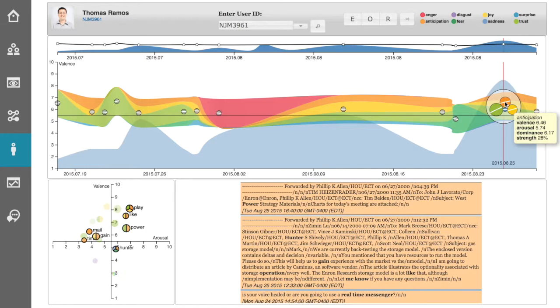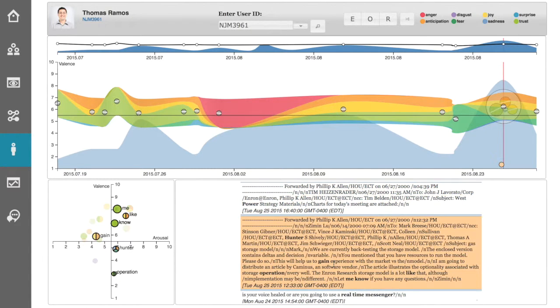In this particular node, the system has identified anticipation in the phrase, "This will help us gain experience in the market." We can understand this because the phrase "gain experience" exhibits anticipation.